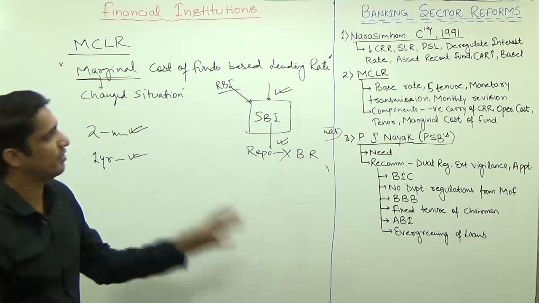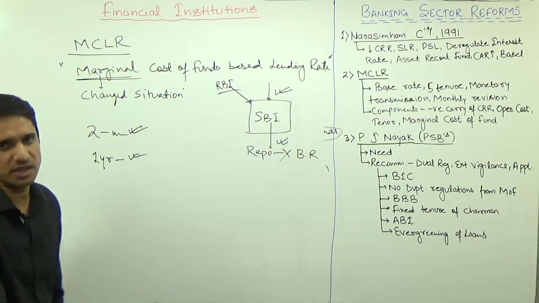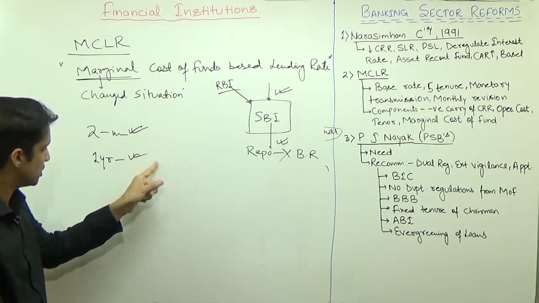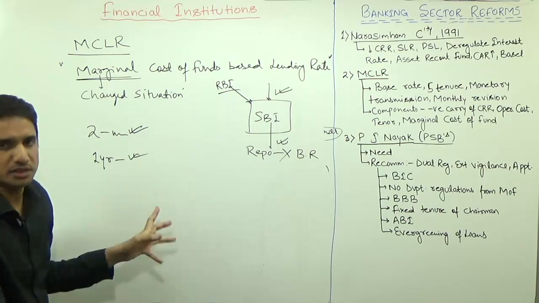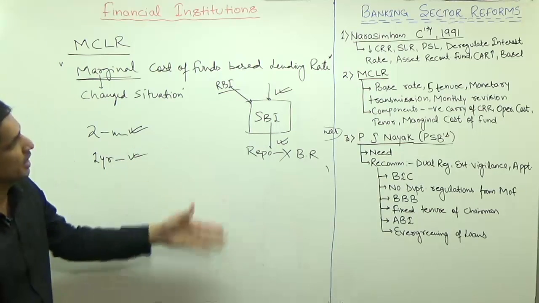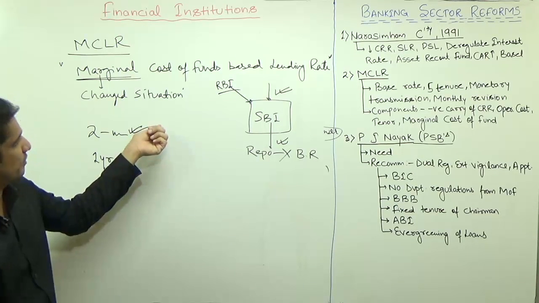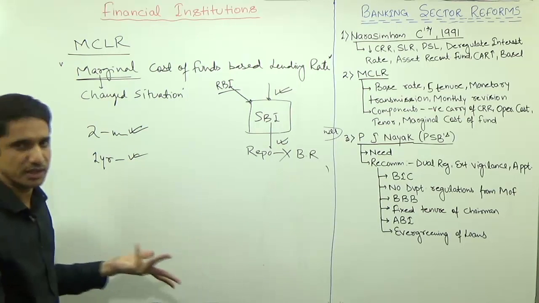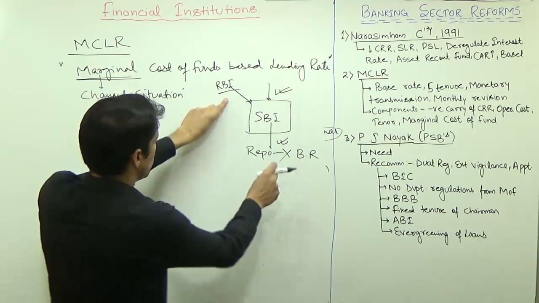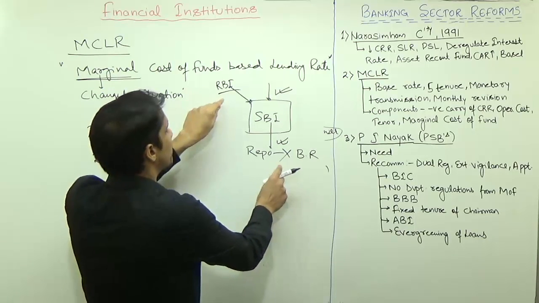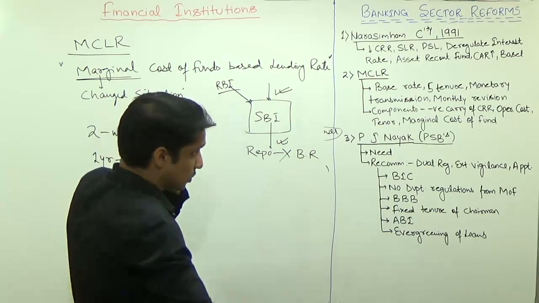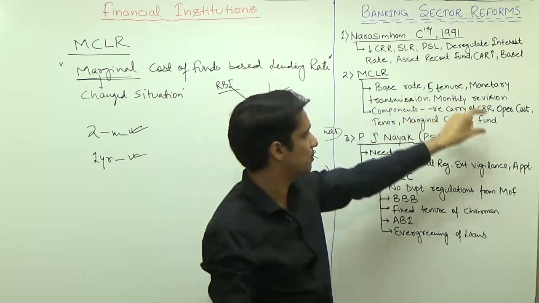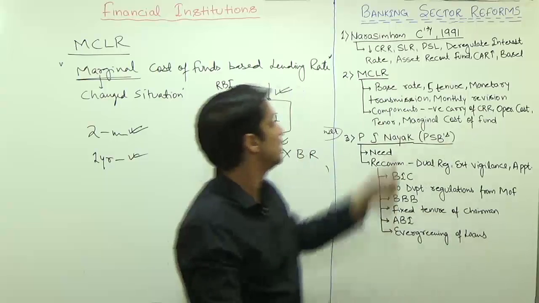So in total there are 5 tenures that will be decided by the banks, that for this much tenure my MCLR is this, for this tenure my MCLR is this. So these are the new features. Tenure is fixed. As per the tenure, the value of MCLR will be fixed. The monthly revision component, that is again new. Then the one-to-one relationship between repo rate and MCLR is new. So these are the 4 components. On the basis of these 4 components, the bank will decide their MCLR.